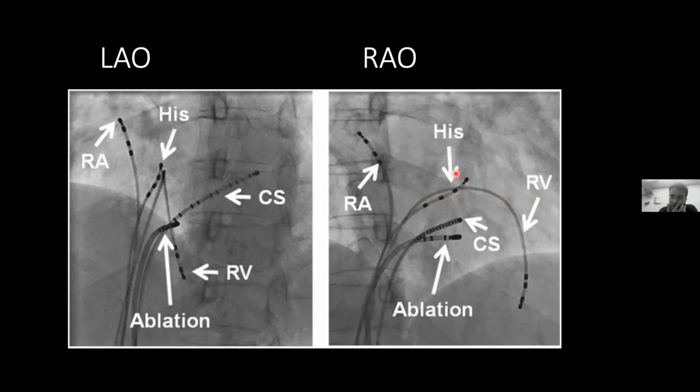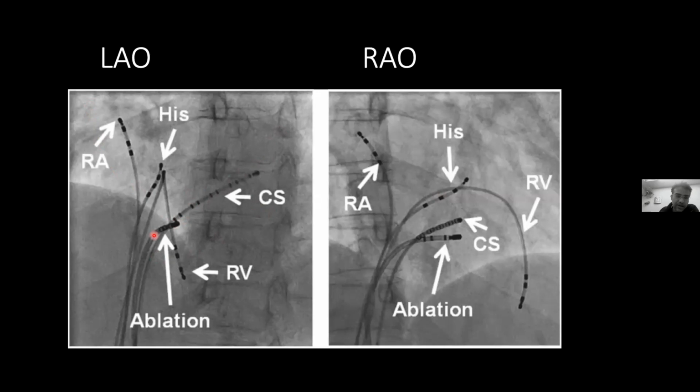It is difficult to just tell in one slide, but as you gain expertise, you know where the His catheter will be located. Then the coronary sinus. The coronary sinus os is generally seen in the RAO view. Then you place it in the LAO view, which goes like this, the coronary sinus. It can be placed from the groin or from above, from the superior approach.